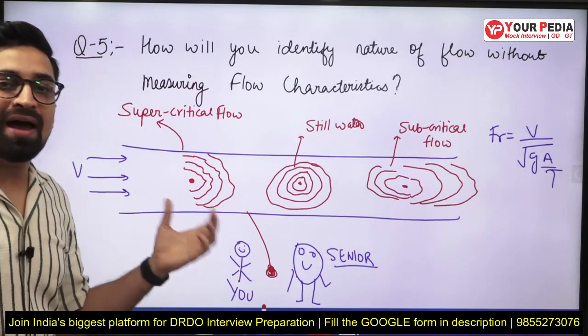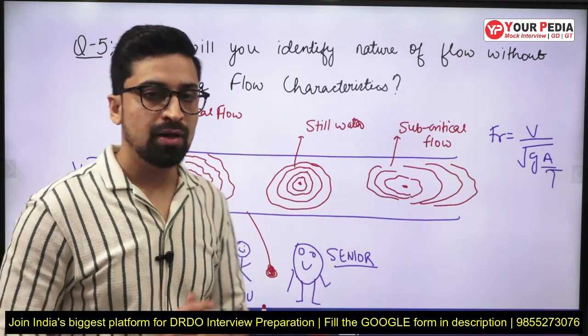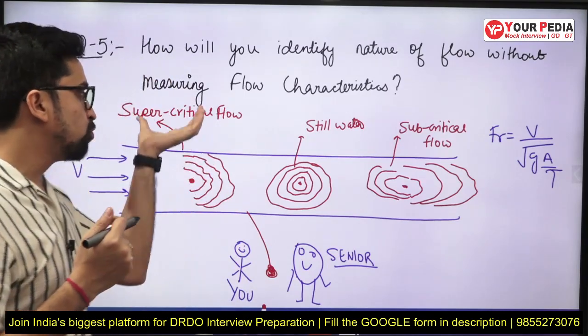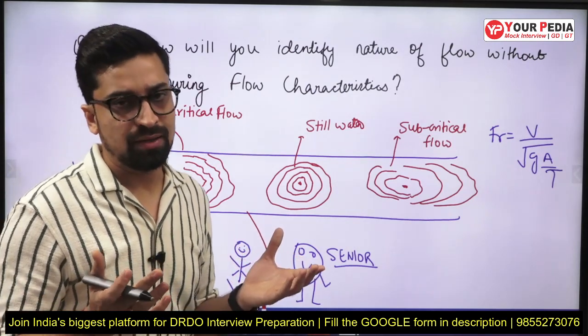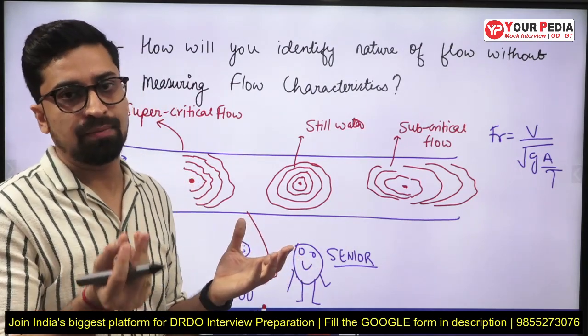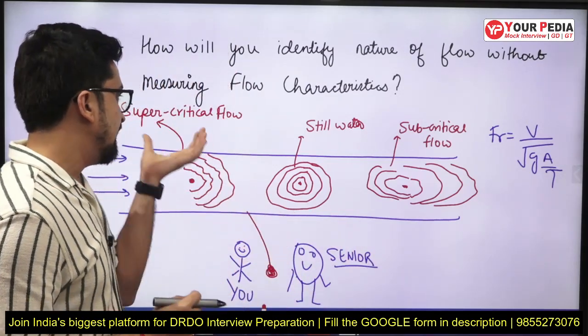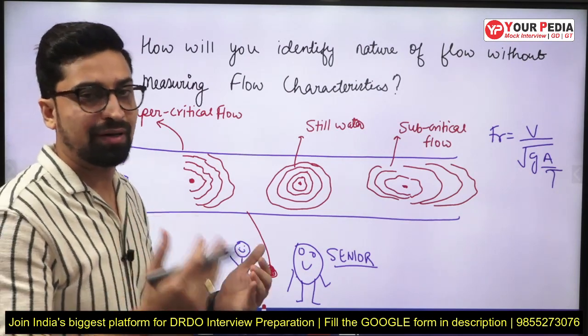Now the question is why these kind of ripples are creating. So now let me tell you that when the flow will be supercritical, let us suppose we don't know whether the flow is supercritical or subcritical, right? Critical flow is very momentarily, so that cannot be possible, right? So it can be either supercritical or subcritical. So let us suppose the flow is supercritical, right?